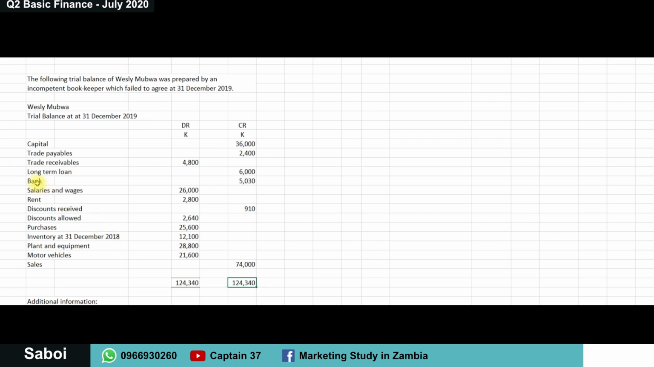Now, ideally, when it's indicated bank here, it means that it's an asset. But I'm not sure why it's just bank here. It could have been bank overdraft or bank loan for it to qualify and be placed there. Otherwise, if it's just bank, it means that it's supposed to be debited. But look, this is why you are being examined, to be able to find out what is wrong and to be able to correct it. And in this particular case, that has balanced. So 7 marks, you get your 7 marks.